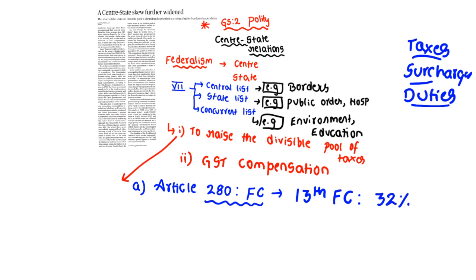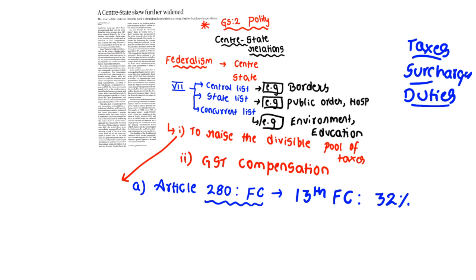Here, when you collect taxes, this might be collected by the state or by the center, but appropriation would be done to the center and state. In the 13th Finance Commission, the divisible pool share is 32% for the state and the remaining 68% is for the center.